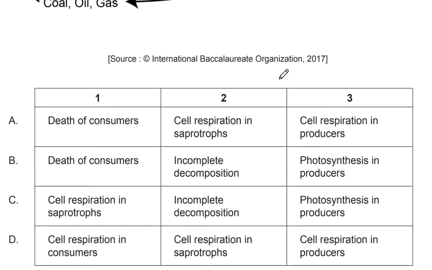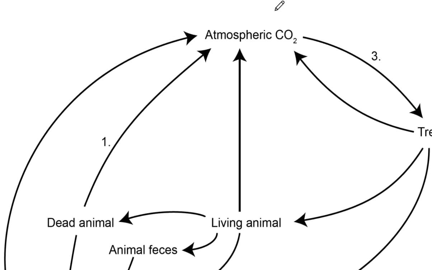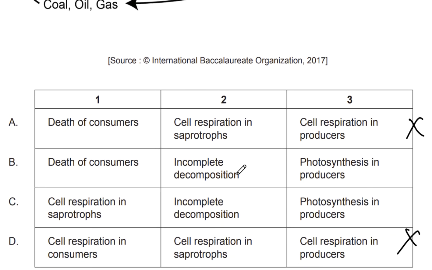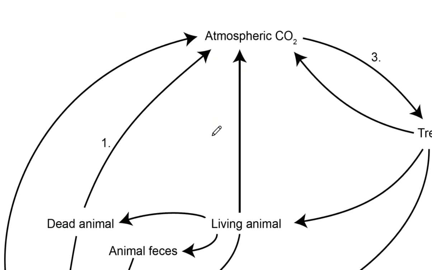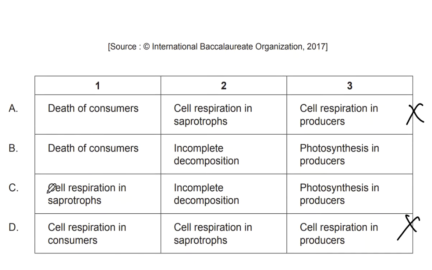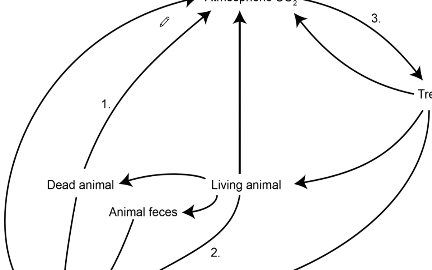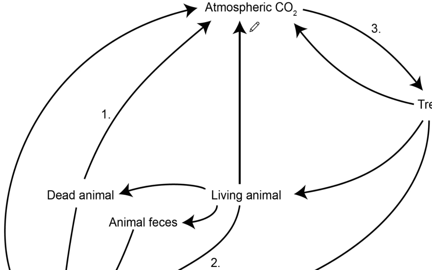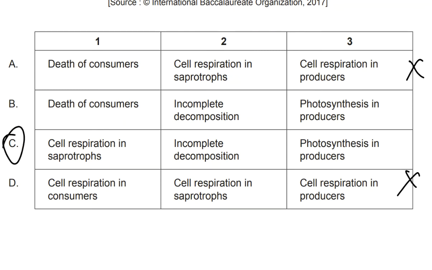First of all, let's look at number 3. Photosynthesis is the answer, so we get rid of these 2 options. Number 2 would be incomplete decomposition, so both of these are correct. Number 1 means death of an organism directly wouldn't lead to CO2 formation, but rather cell respiration in saprotrophs, because saprotrophs break down dead organic material. Saprotrophs, like other living organisms, require cellular respiration, and as a byproduct of cellular respiration, we get carbon dioxide. So C would be the answer to this question.